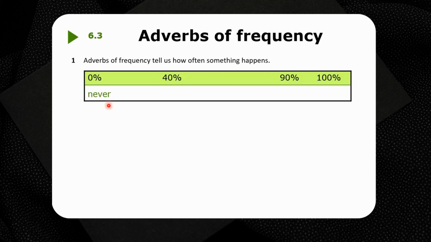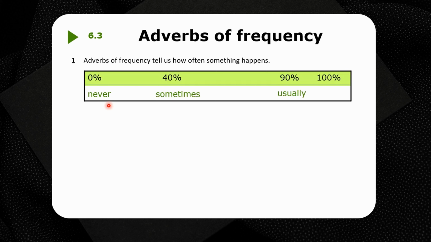I never go to school means I don't go to school. Zero. I sometimes go to school. For example, sometimes you go to school. So one day you go, the other day you don't. So sometimes, okay?